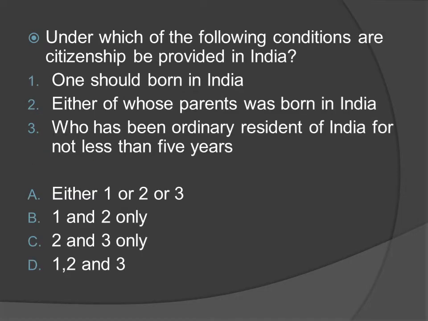Under which of the following conditions can citizenship be provided in India? One, one should be born in India. Two, either of whose parents was born in India. Three, who has been an ordinary resident of India for not less than 5 years. Choose one of the options below. Option A, either 1 or 2 or 3. Option B, 1 and 2 only. Option C, 2 and 3 only. Option D, 1, 2 and 3. The right answer is option A, either 1 or 2 or 3.